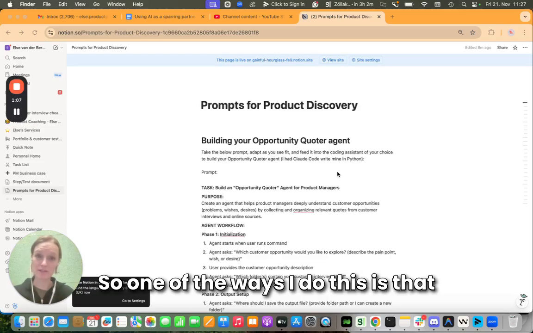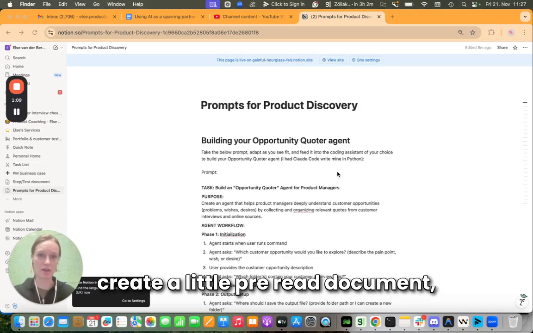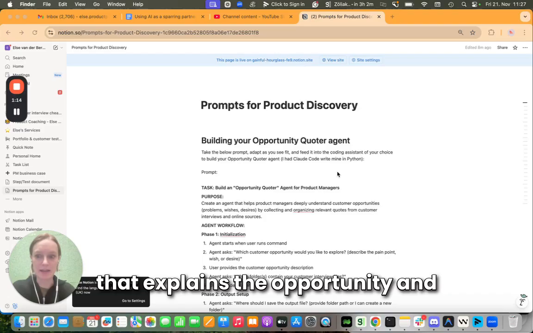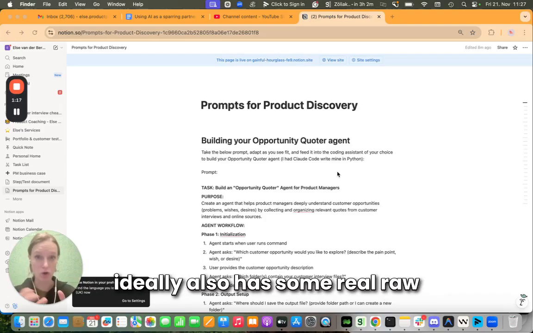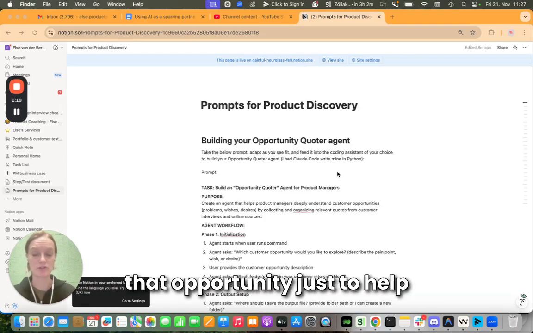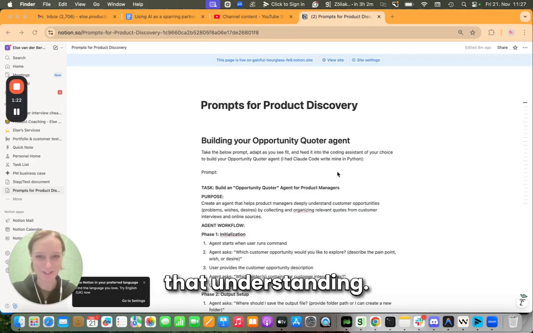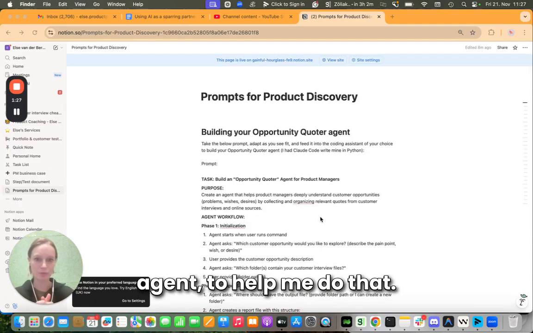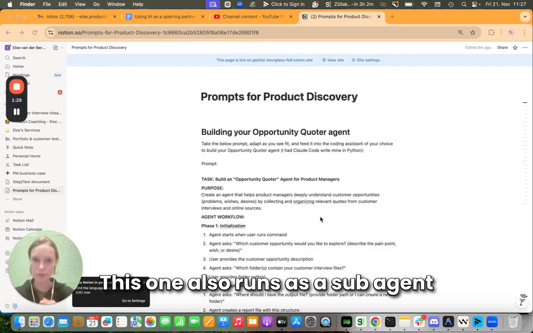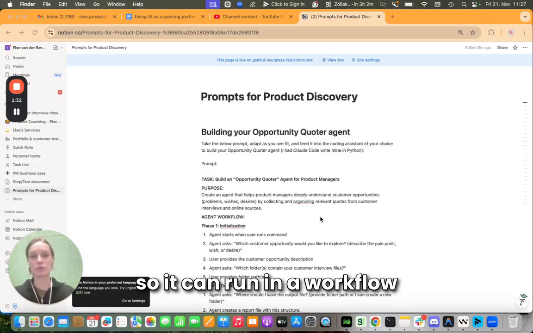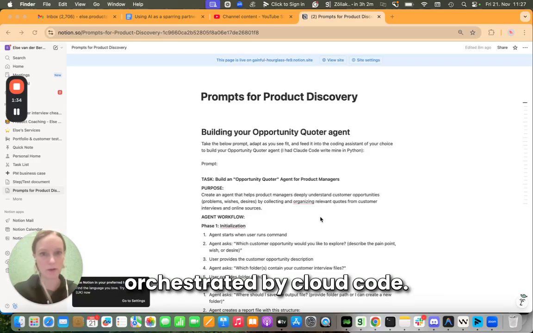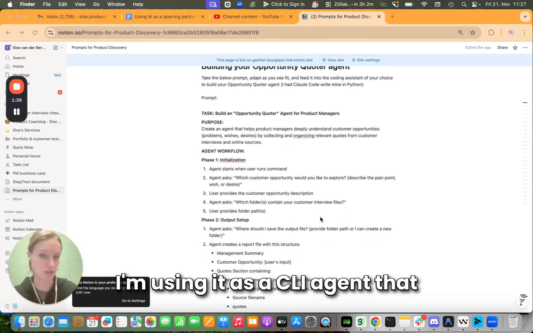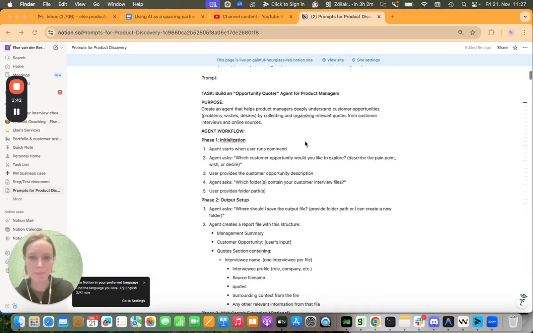So one of the ways I do this is that before any ideation session, I create a little pre-read document that explains the opportunity and ideally also has some real raw customer quotes in there around that opportunity, just to help everybody who participates to build that understanding. So I built a little agent, a CLI agent, to help me do that. This one also runs as a sub-agent, so it can run in a workflow orchestrated by Cloud Code. But I want to show you today how I'm using it as a CLI agent that I just kind of interact with.